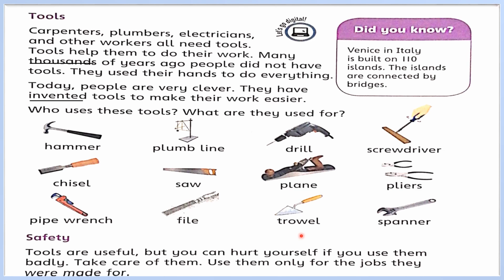Trowel. A trowel is a small hand tool used for digging, smoothing, applying material. This tool is used by a plasterer, laborer, and also a gardener. Spanner. A spanner is used to provide grip and tighten or loosen fasteners.